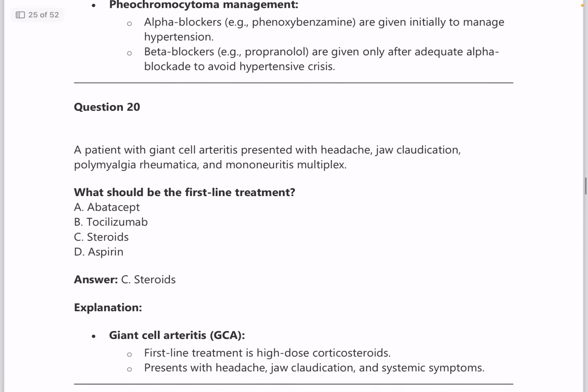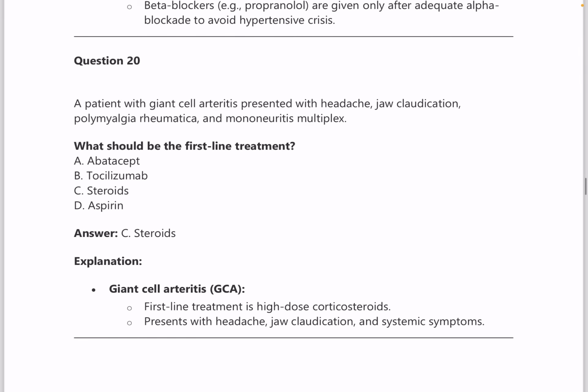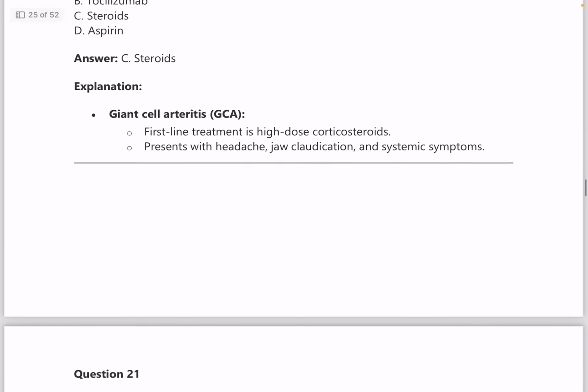And next, question number 20. A patient with giant cell arteritis. Again, the medium and large size blood vessel disorders are very important. All the blood vessel disorders are important. Go through that. So for giant cell arteritis, first line management is steroids.